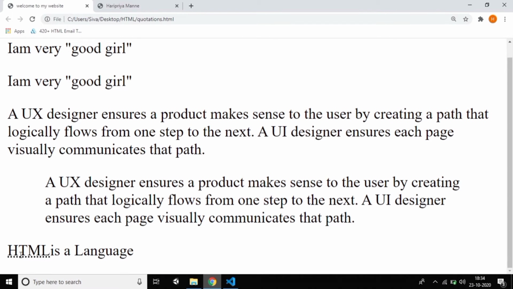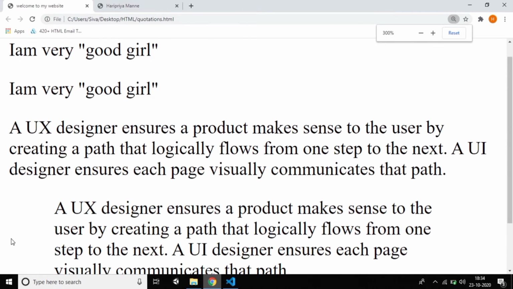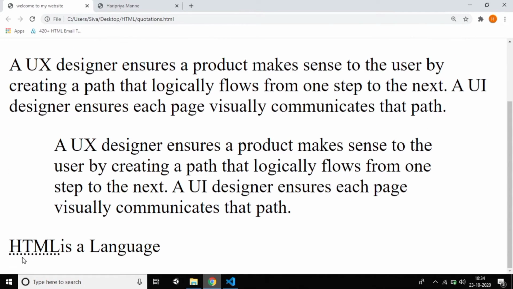You can see, because we used HTML with the abbr tag, that means the abbreviation tag, you get dotted lines. Keep the mouse there and you can see "hypertext markup language". On many websites I wondered which tag they used; this is the best tag for abbreviations. So this is all about the abbreviation tag.